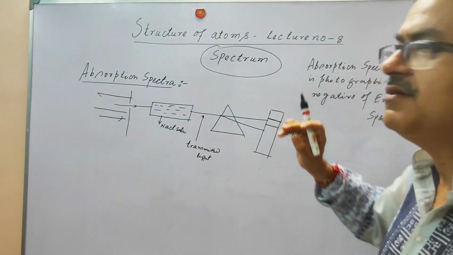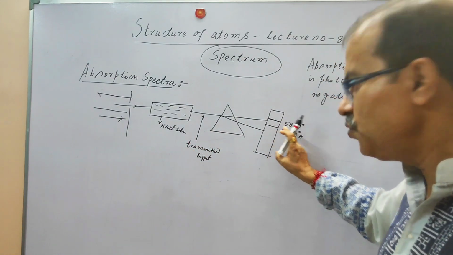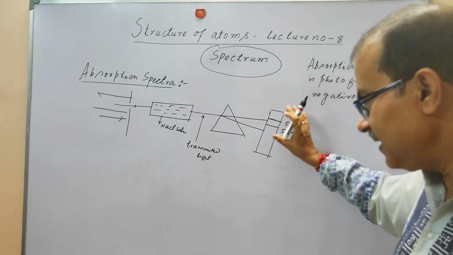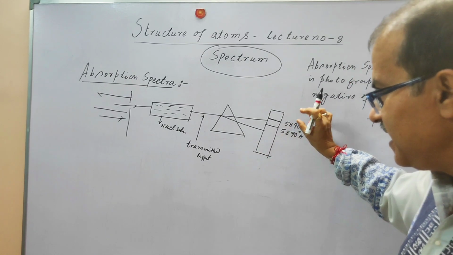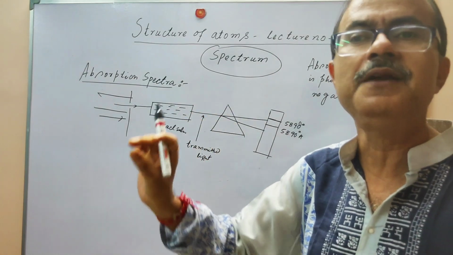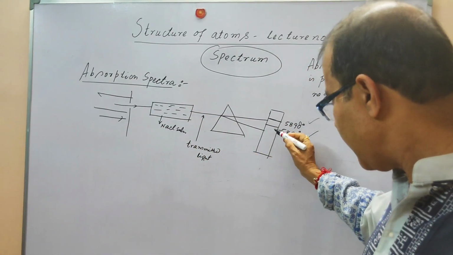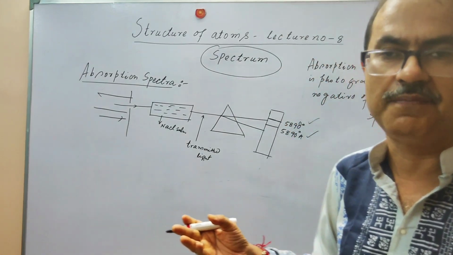If it were an emission spectrum, we would observe two bright yellow lines and the other portion dark. But here you can see there is a dark line in the yellow portion, and the remaining part of the spectrum is continuous.